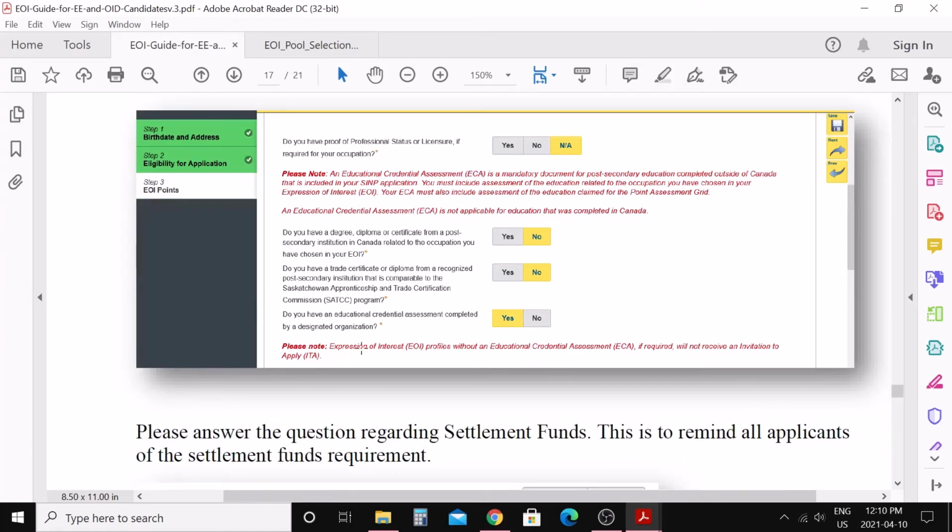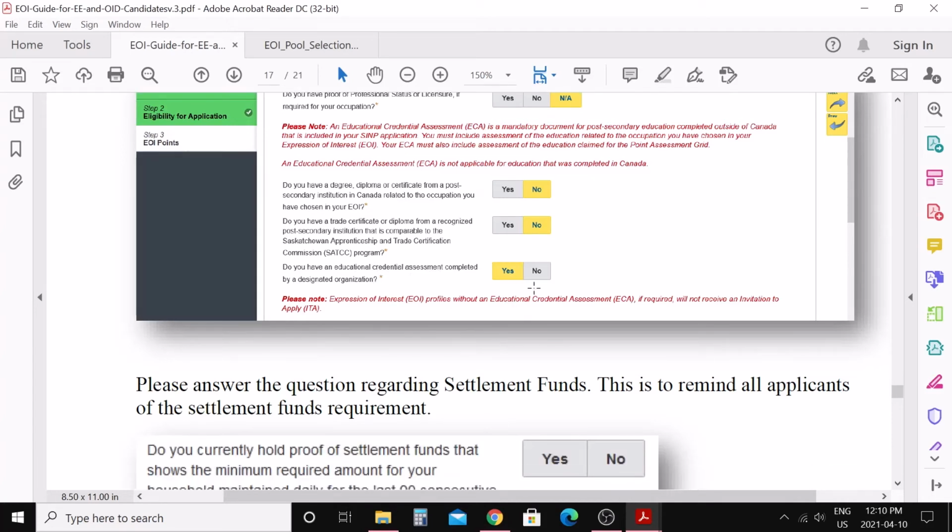And next one, do you have an ECA report for your foreign education? We need to say yes, because you cannot get any points if you don't have an ECA report. So you need to get an ECA done before submitting your expression of interest to get your education points.